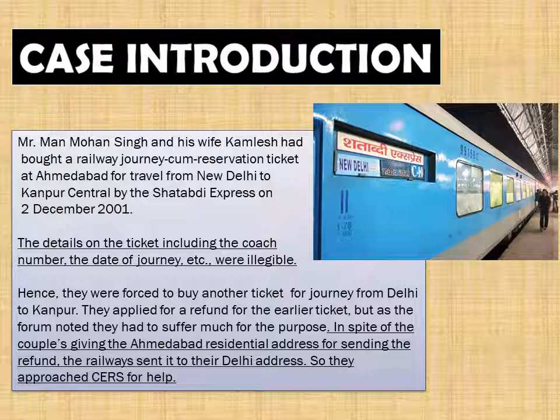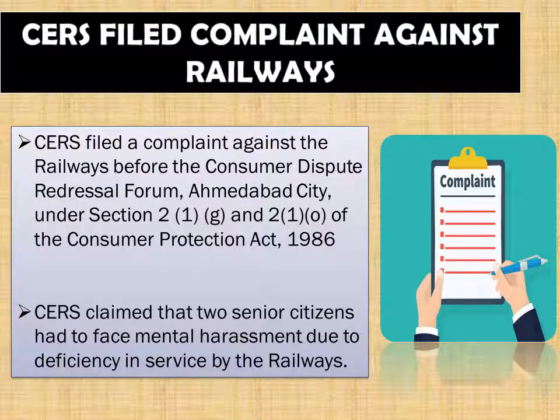As a result, they were forced to buy another ticket for the journey. They applied for a refund for the earlier ticket, but as the forum noted, they had to suffer much for the purpose. In spite of the couple giving the Ahmedabad residential address for sending the refund, the railway sent it to the Delhi address. So they approached CERS for help. And so further CERS filed a complaint against the railways.